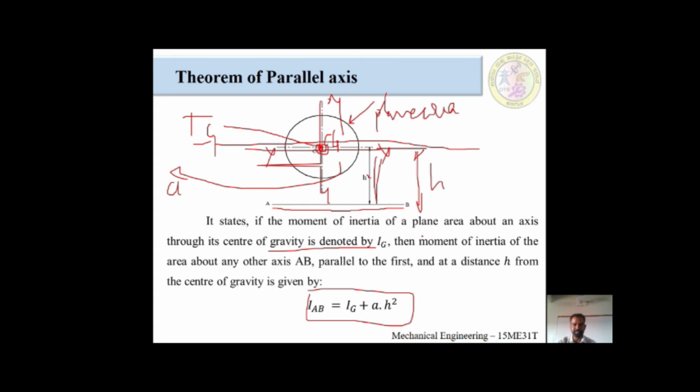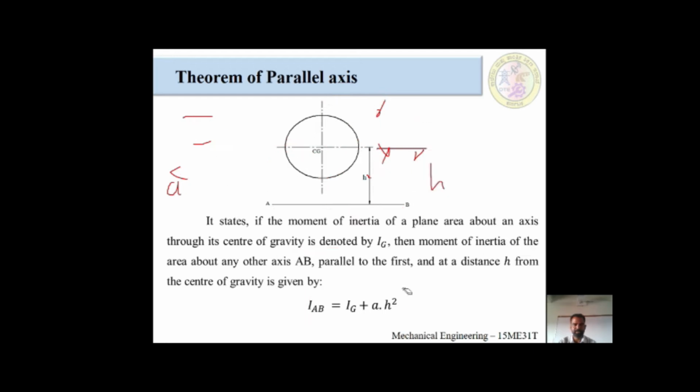I will erase these things. Concentrate properly. Okay, I am taking a pen. I am going to take one lamina. This has some area, right?